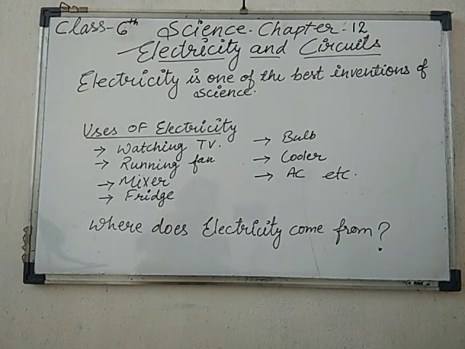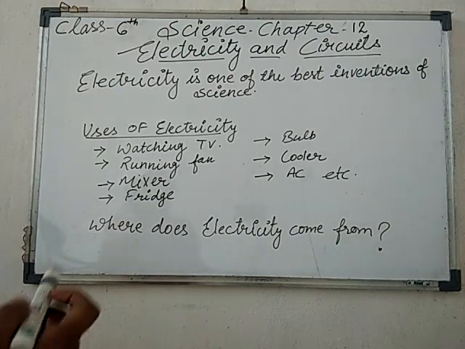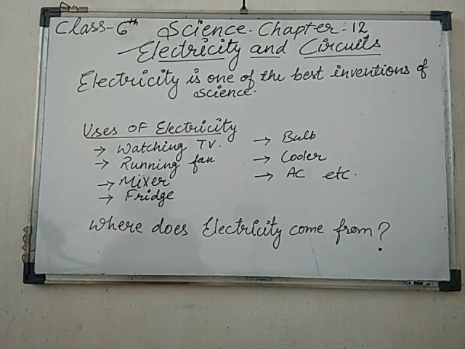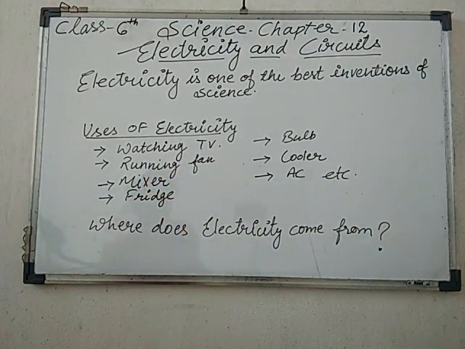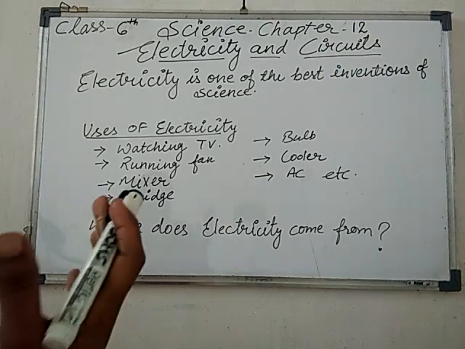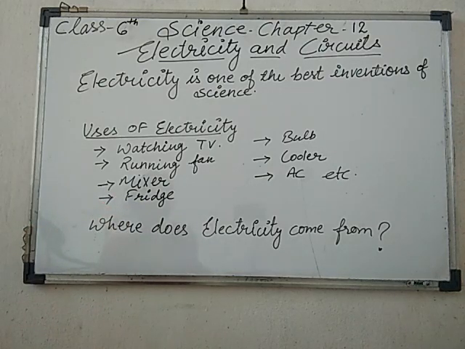Today we will start a new chapter of science class 6, that is chapter 12, electricity and circuits. As you know, students, electricity is one of the best inventions of science. Why is it called that? Because in our day to day life we are surrounded by most of the things which are run by electricity.